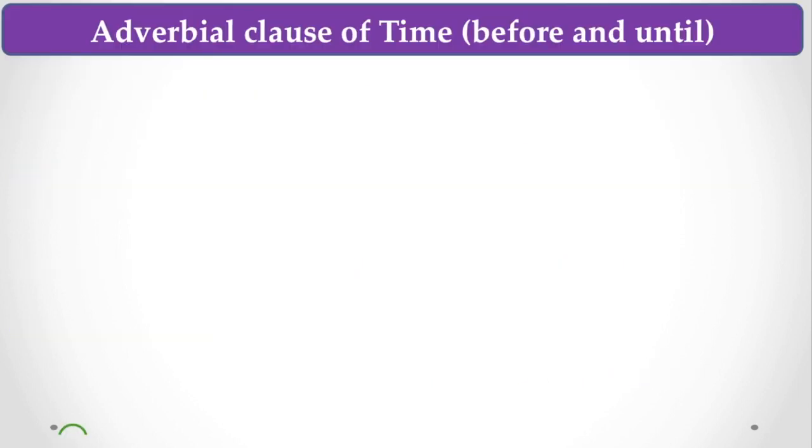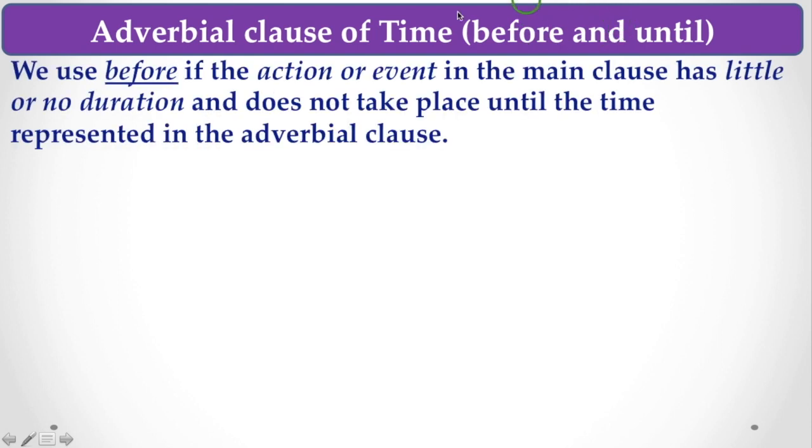Now, it's time to know about the subordinators before and until. Where do we use before and until? First, we use before if the action or event in the main clause has little or no duration. That is, there are two actions, one in the main clause and the other in the subordinate clause.